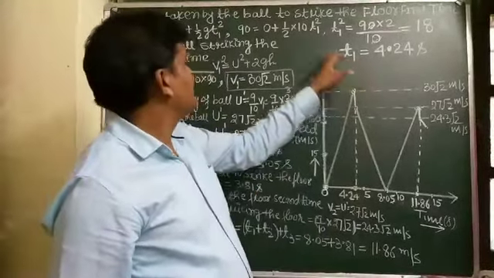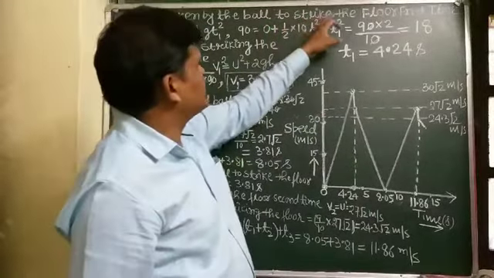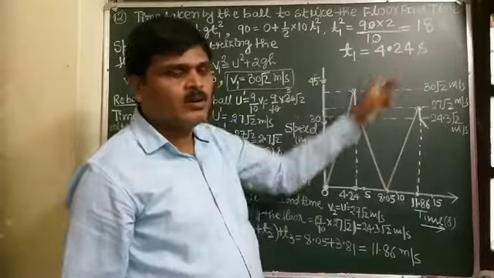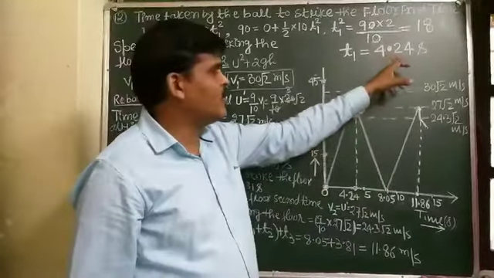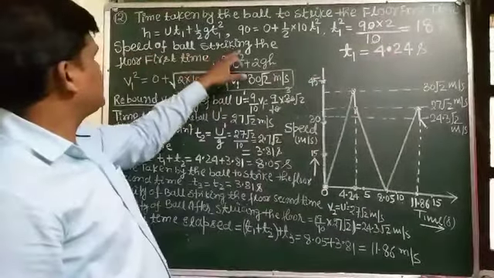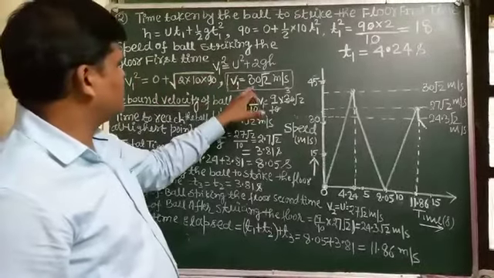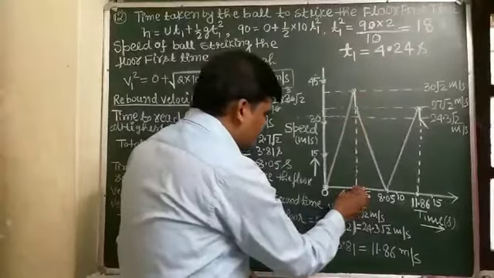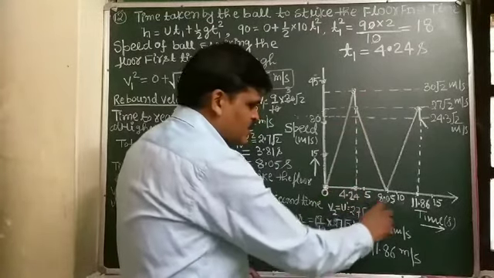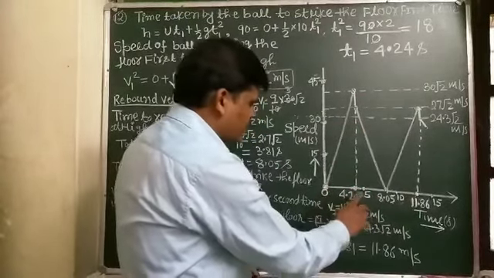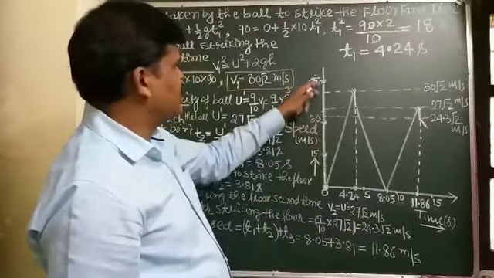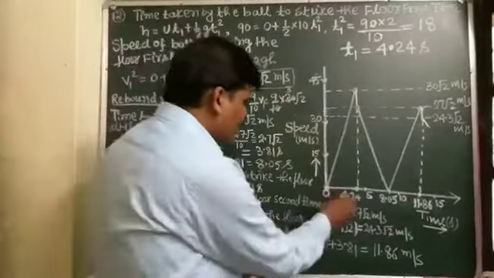The time taken by the ball to strike the floor the first time is 4.24, and the speed of the ball striking the floor comes out to be 30 root 2. Here time is distributed 0, 5, 10, 15, and speed 15, 30 and 40 meter per second.